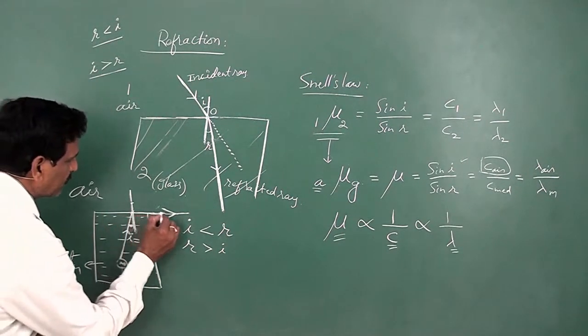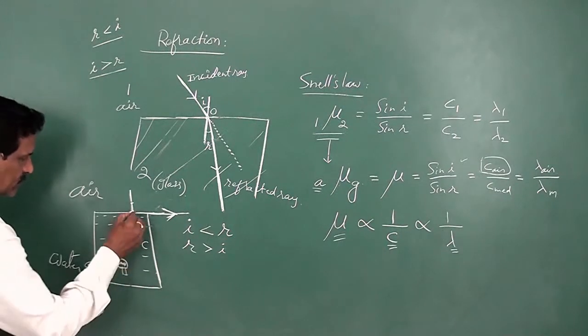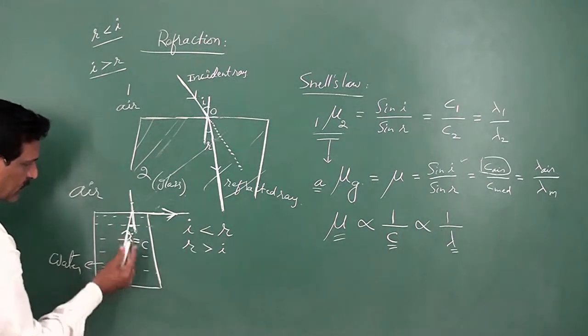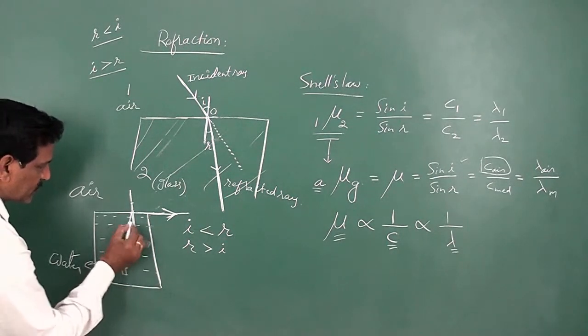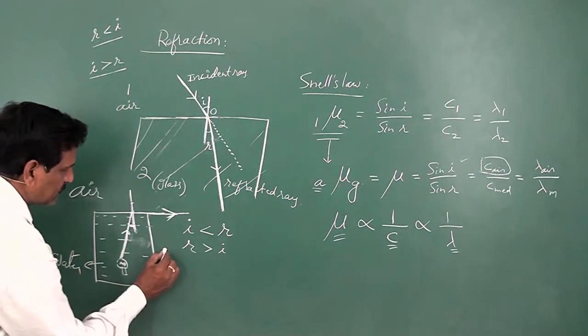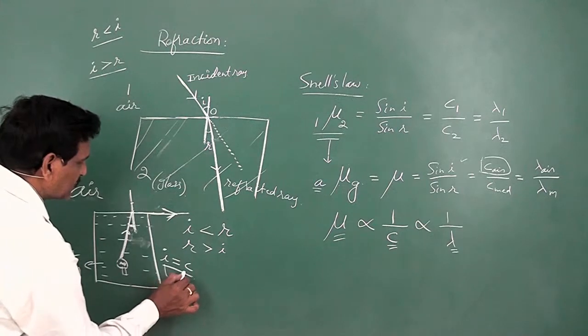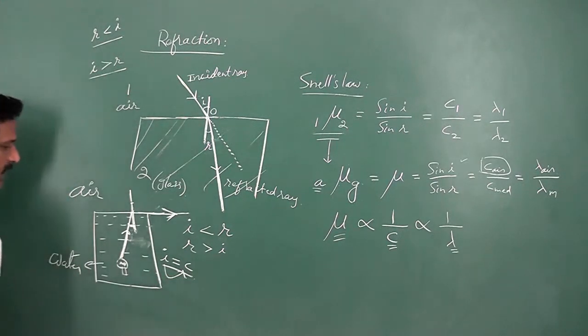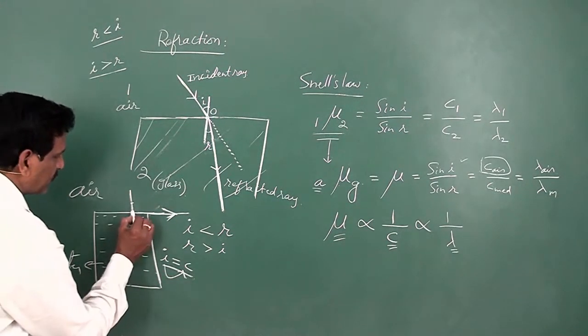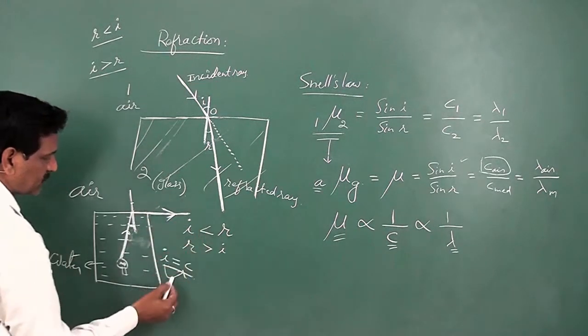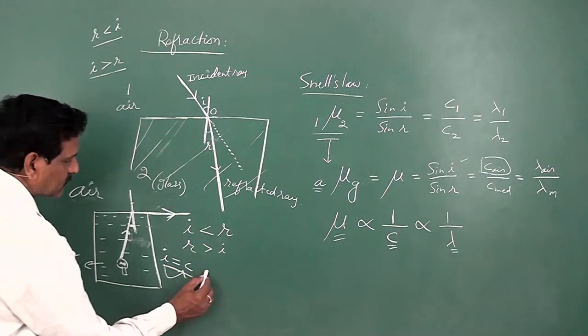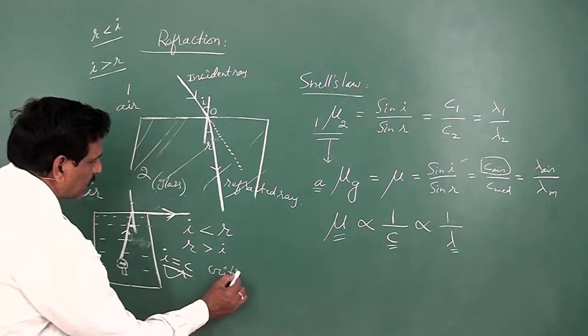So this is the refracted ray. This is the incident ray. And here this angle of incidence, so this is i equal to C. And this specific angle of incidence in the denser medium, where the refracted ray touches the surface of separation, is called the critical angle.